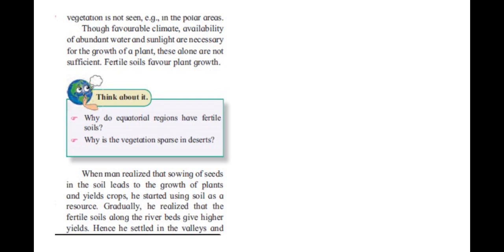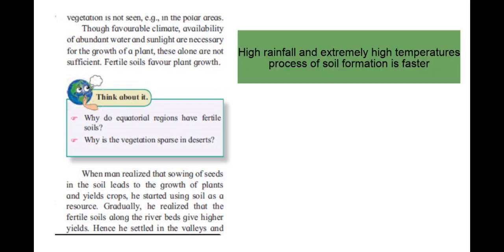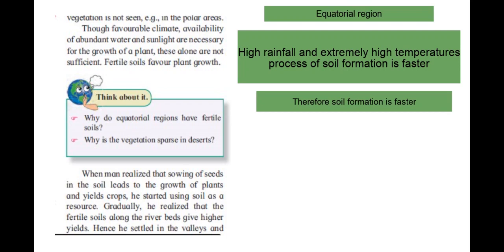Students, in this region, receiving high rainfall and experiencing high temperatures, the process of soil formation is faster. As the above climate conditions are found in the equatorial region, that is why the soil formation process is faster in this region.